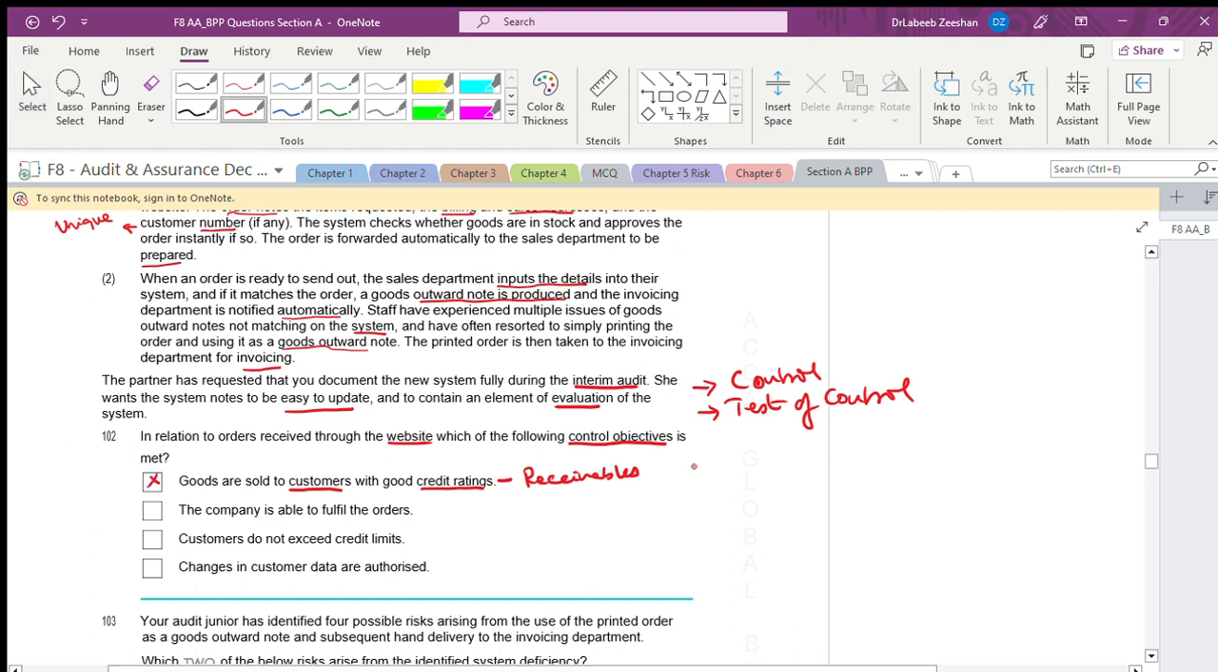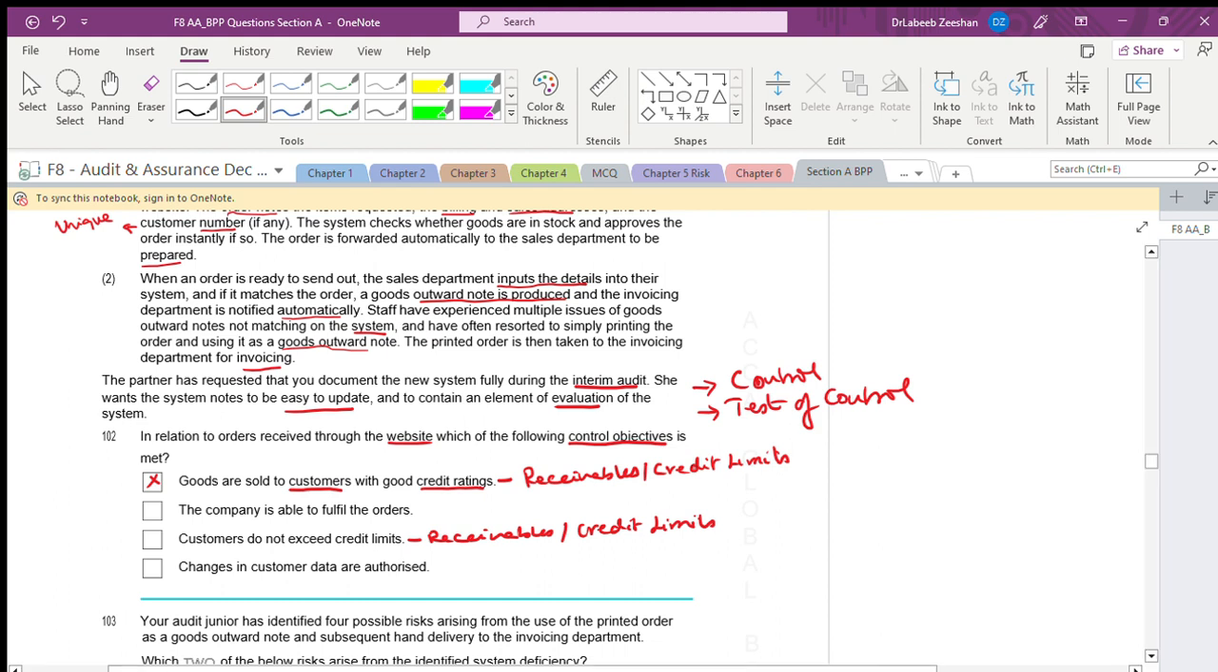Fine. Now, the company is able to fulfill the orders. Customers do not exceed the credit limits. This is also with respect to receivables, or we can put it in terms of credit limits. That point we are not discussing here. Okay, that is it. Now we are discussing only how we are going to accept the orders.